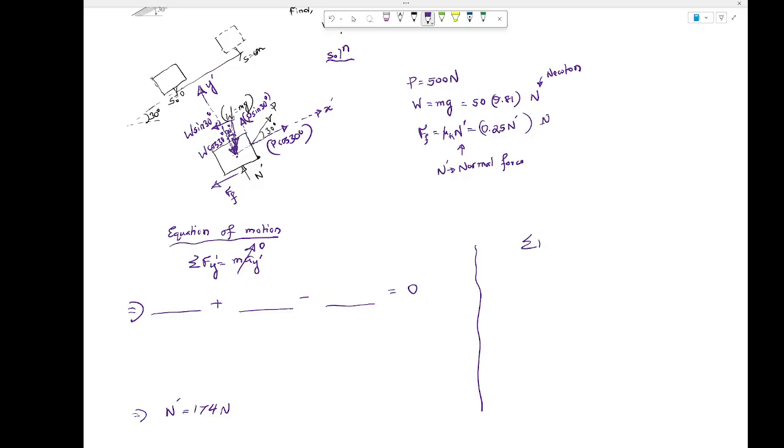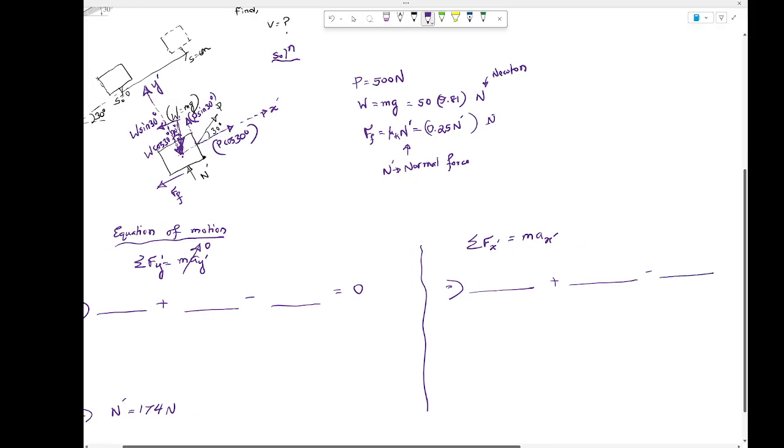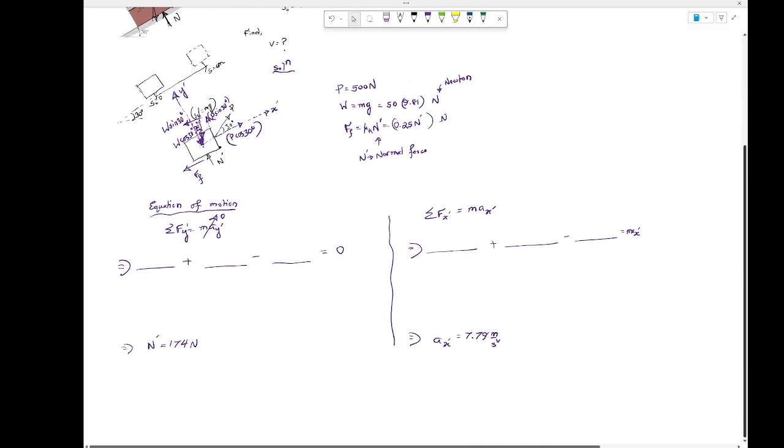The second part, you'd be doing summation of Fx prime equals m ax prime, right? This ax prime is what you are after, by the way. Then you again have fill in the blanks, three things: 1 plus, 2 minus, 3 equals m ax prime. And after doing all that tedious work, you should find the ax prime value is 7.79 meter per second squared.